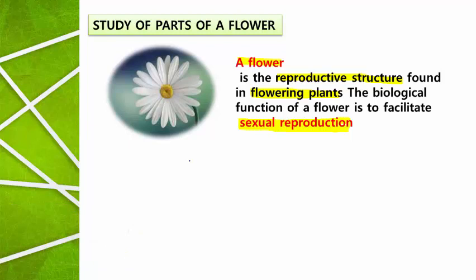The term flowering plants is used specifically only for angiosperms, not for other groups of plants. Angiosperms are the only group of plants where we can see the production of a flower, and the flower is meant for the purpose of sexual reproduction.